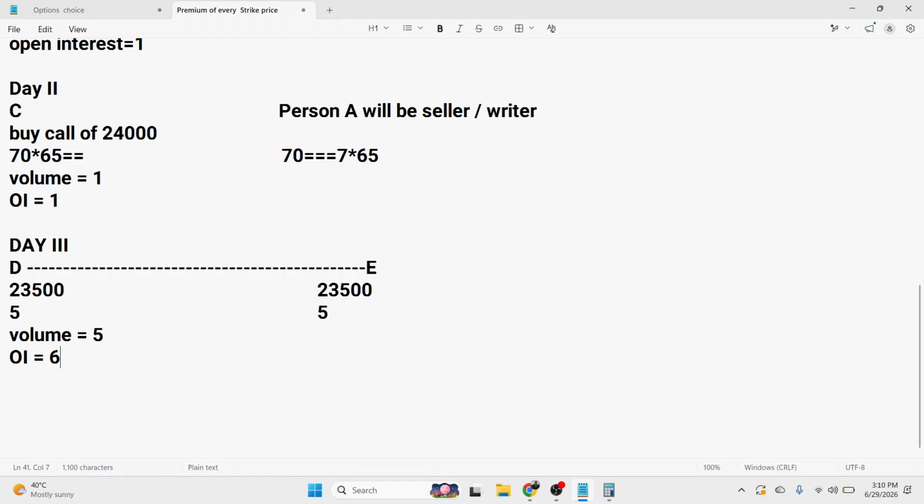For example, day 4. What happens on day 4? Person A was the buyer and he was the seller. Person D would be the buyer in this case. On day 4, another person is coming. Person F is coming.